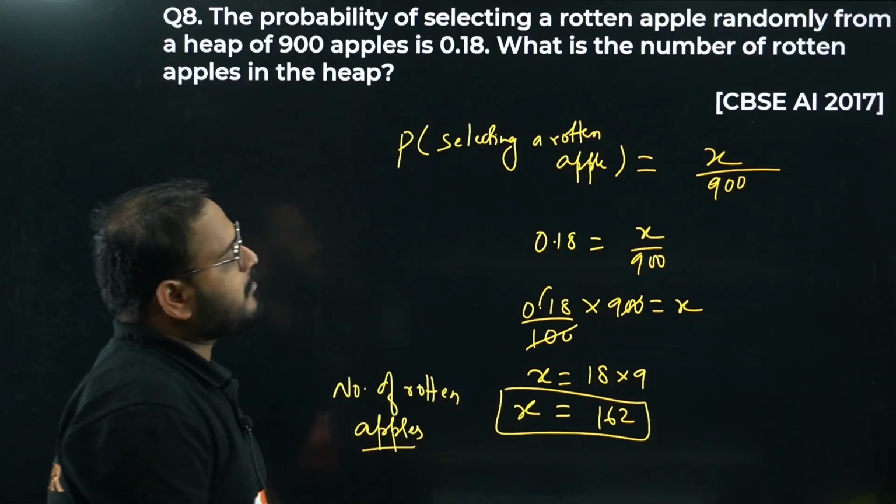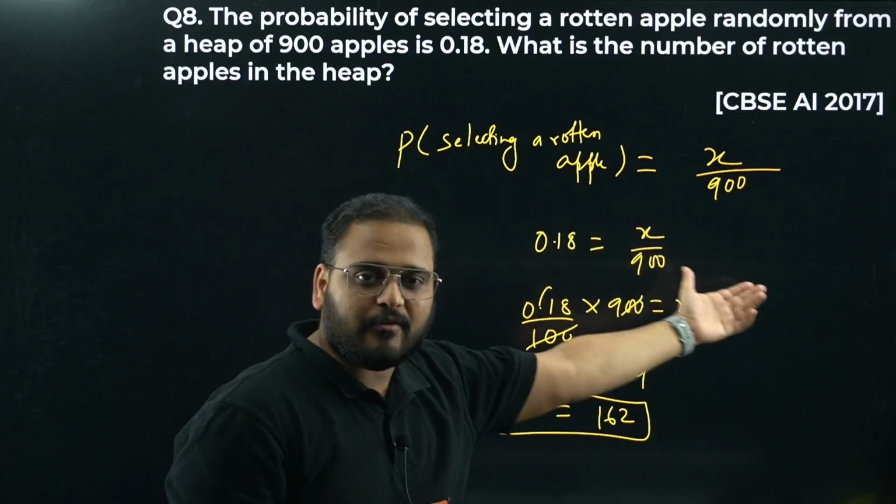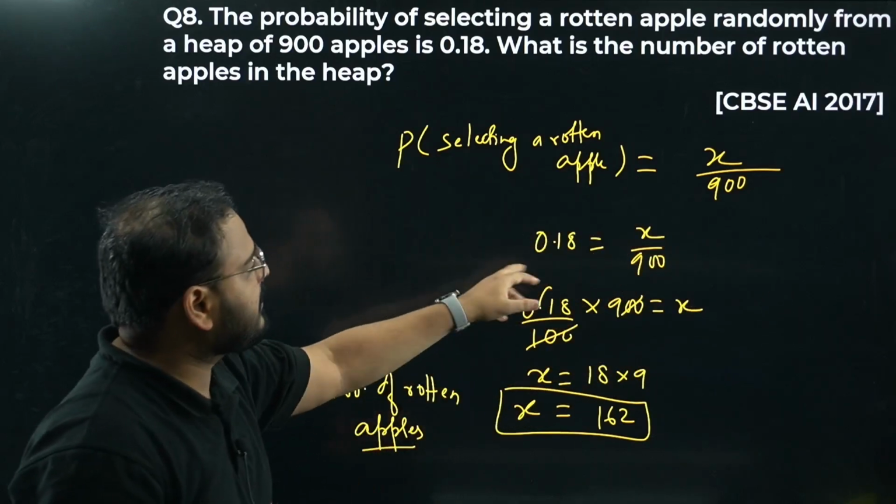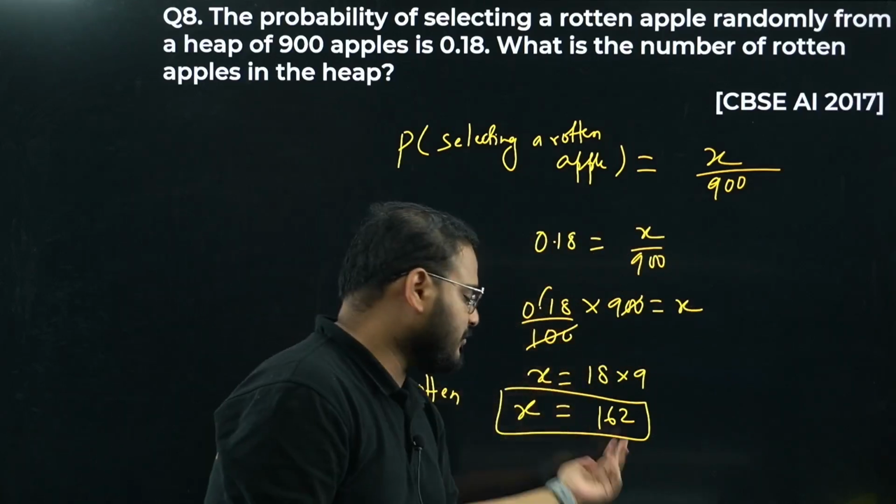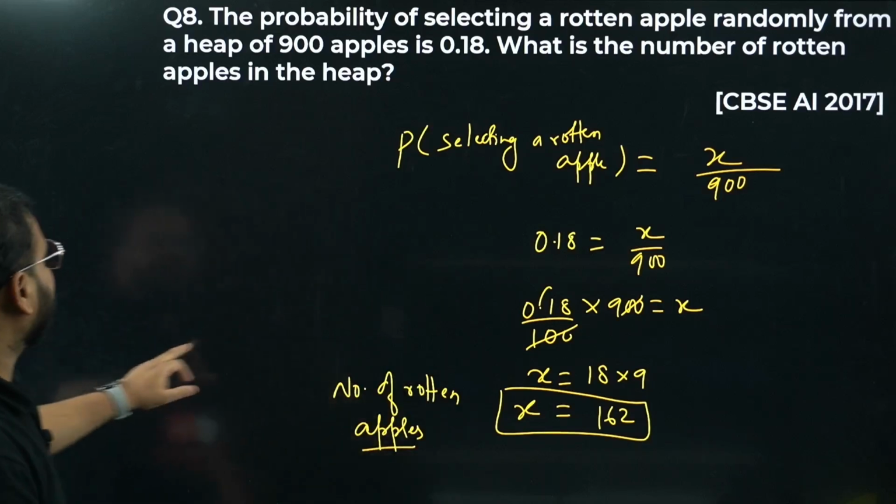Selecting a rotten apple from that particular heap is x. No, we don't know the number of rotten apples. So x by 900. It becomes like this. Cross multiply. Get the answer as 162. Okay. Question number 9 now.